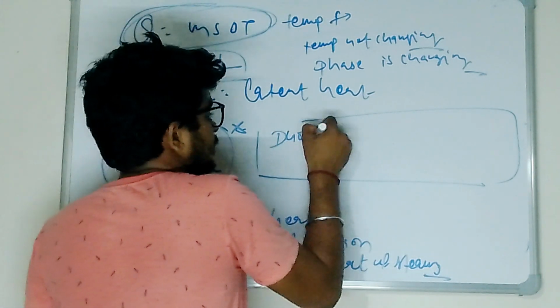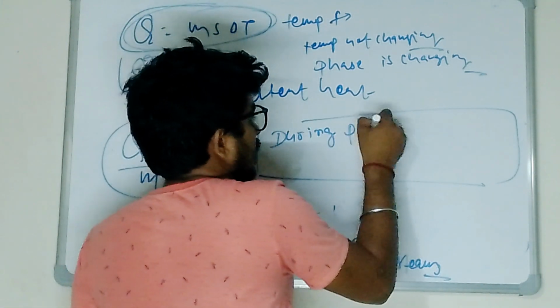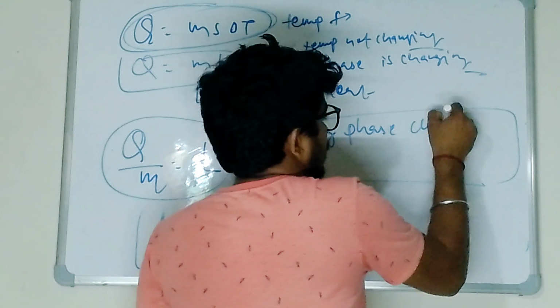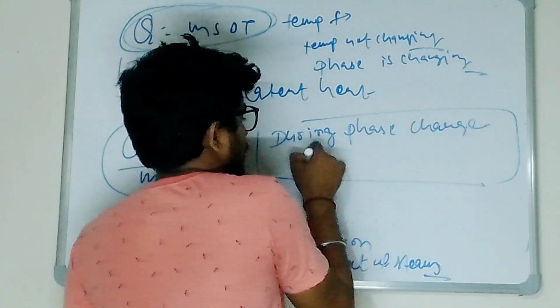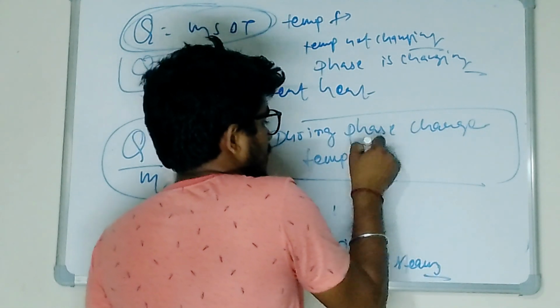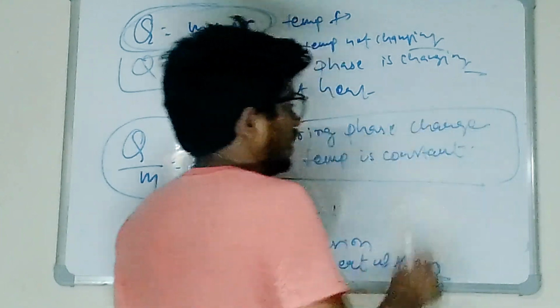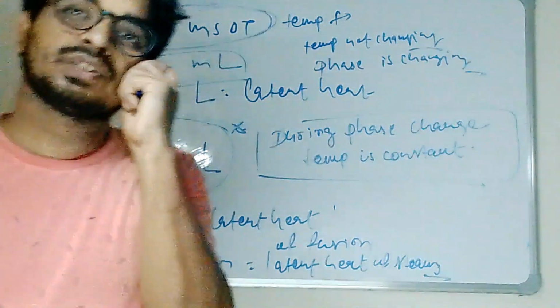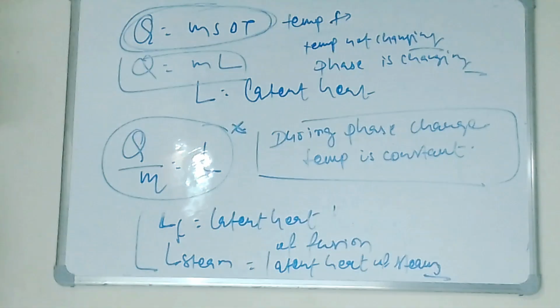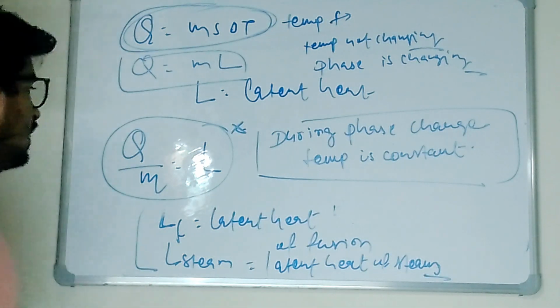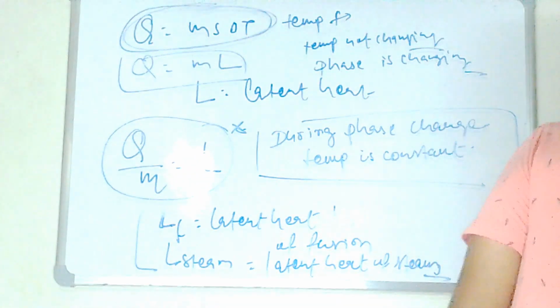During phase change, temperature is constant. Clear? ठीक है, during phase change, temperature is constant. Clear? So this is the thing.